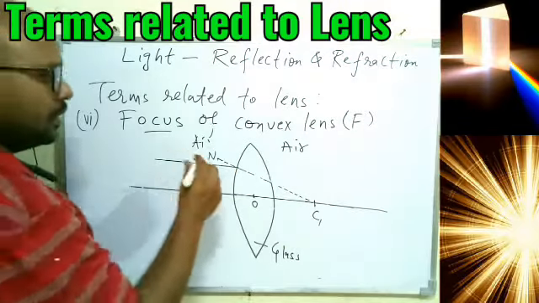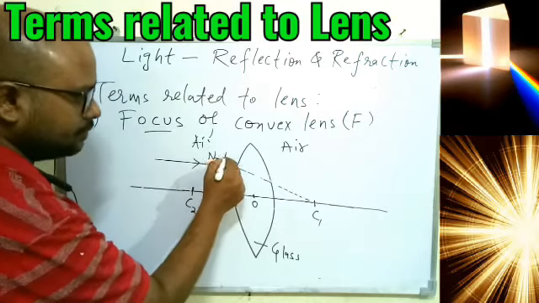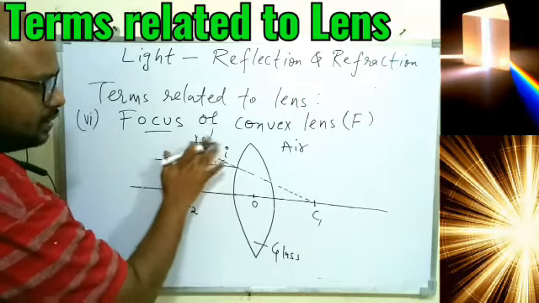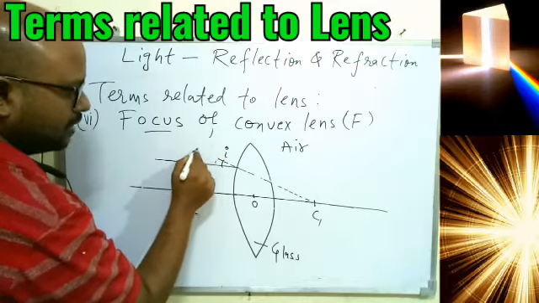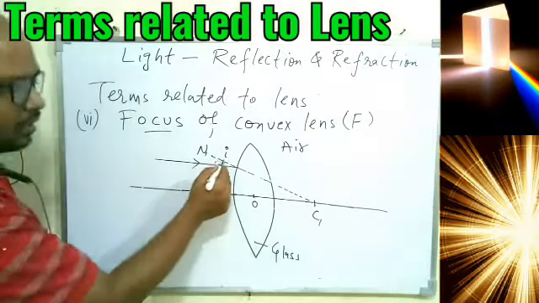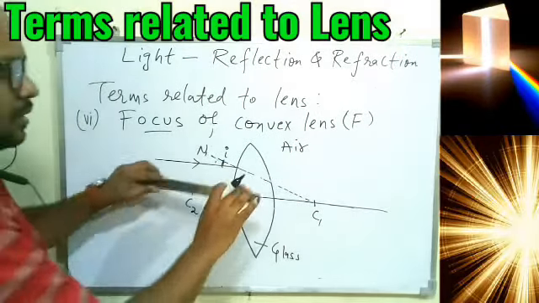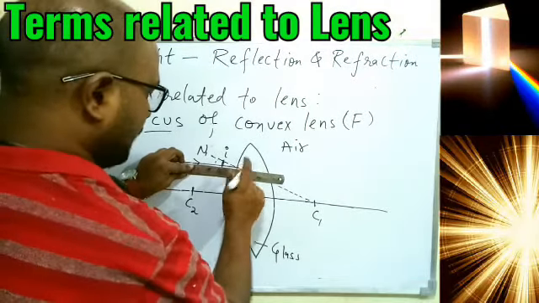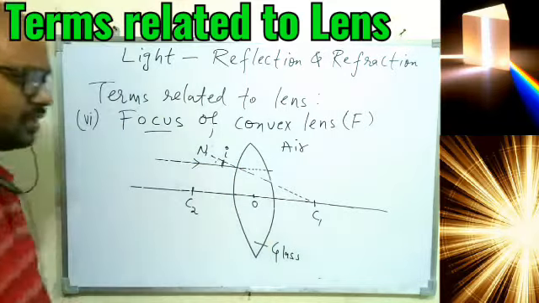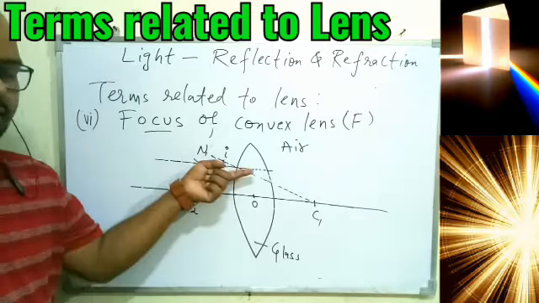So this is normal 1. Let it be normal 1. So this is angle of incidence. Let me write N1 here. And this is understood, this is air. So this is normal 1, and this angle you are able to see, the angle of incidence. Now if the ray of light will not be obstructed by the lens, it will pass straight away. So this dotted line is showing you the initial path of the ray of light.